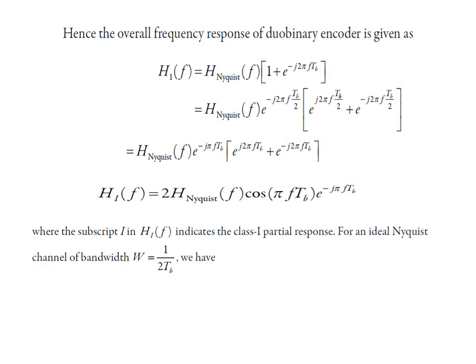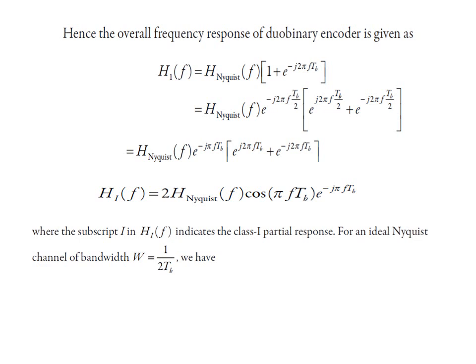So this particular equation, H1f, shows the frequency response of the duobinary encoder. That is our overall frequency response of that particular diagram. We know that in the block diagram you have seen a delay, and the next block is your ideal Nyquist channel, right?